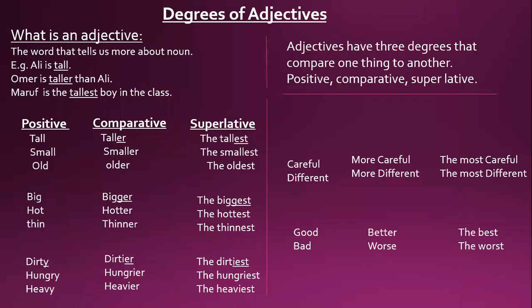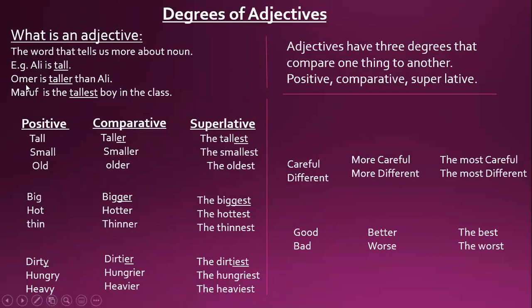I will tell you. Try to remember, I told you the word that tells us more about a noun is an adjective. For example, Ali is tall. This is the quality of Ali, you can say, or this word tall is telling us about Ali. So it means tall is the adjective.